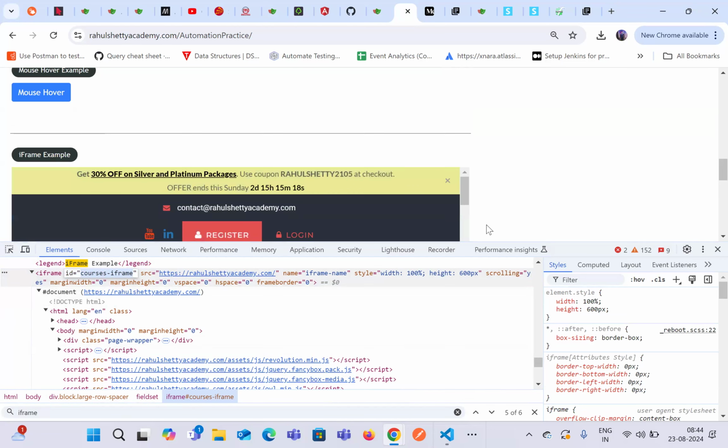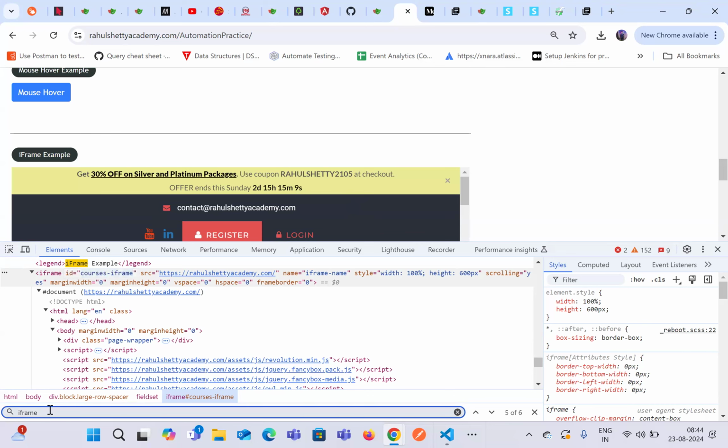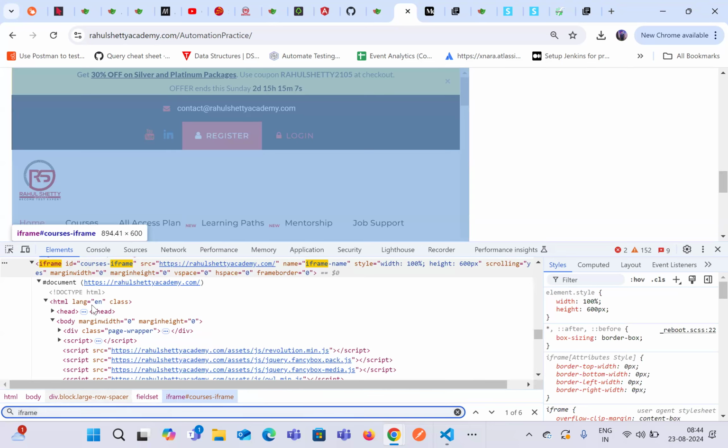So a frame is basically an HTML page which is available inside another HTML page. Okay. How do we identify a frame? If you see any tag name available as a frame, as an iframe, then that means whatever it highlights is available inside an iframe.